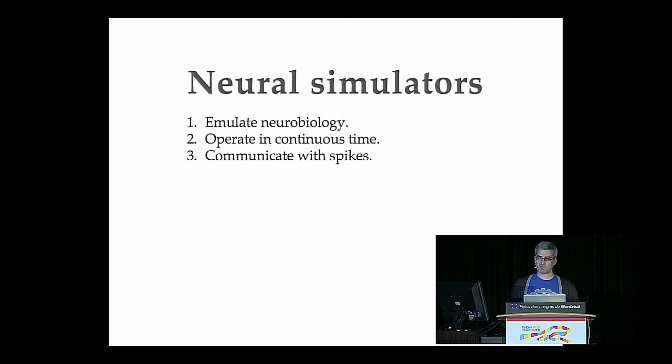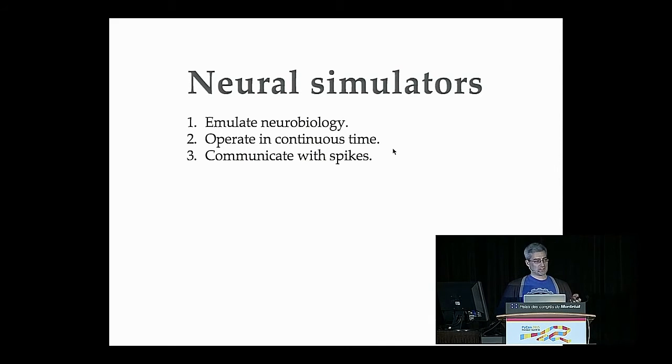The types of software that I'm going to tell you about today are called neural simulators. There are 3 very important features of neural simulators that I'm going to talk about. The first is that they attempt to emulate neurobiology at some level of abstraction. And as a consequence of emulating neurobiology, they operate in continuous time and they communicate with spikes. I'll talk a bit about what that means shortly.